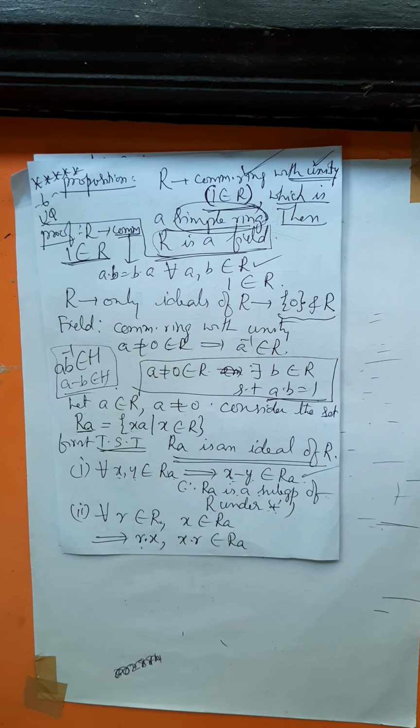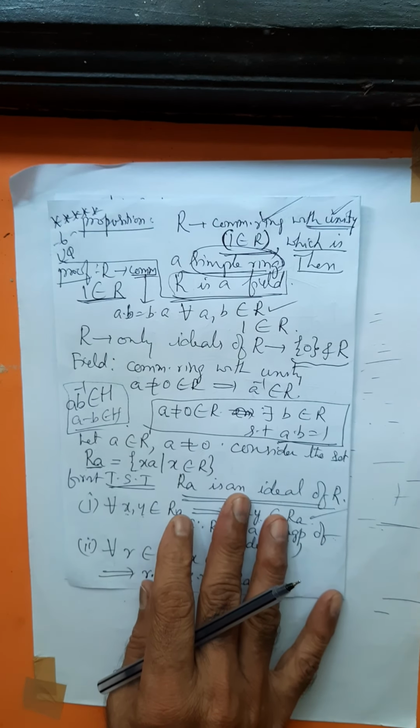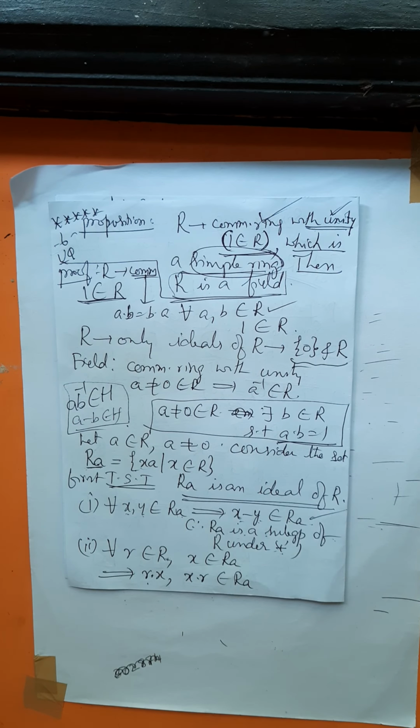You have to verify both the conditions, condition 1 and condition 2 of the definition of an ideal.